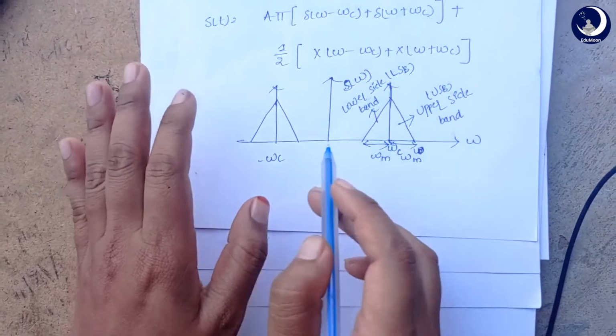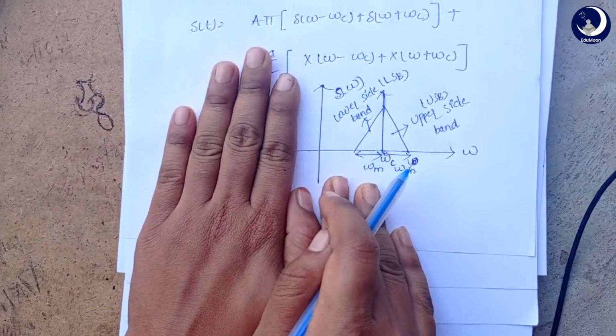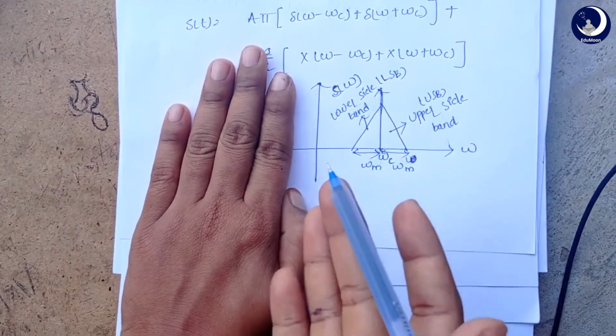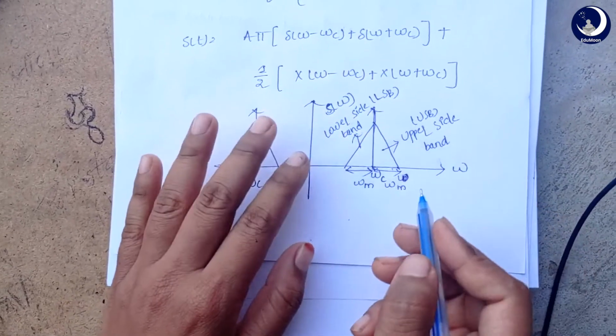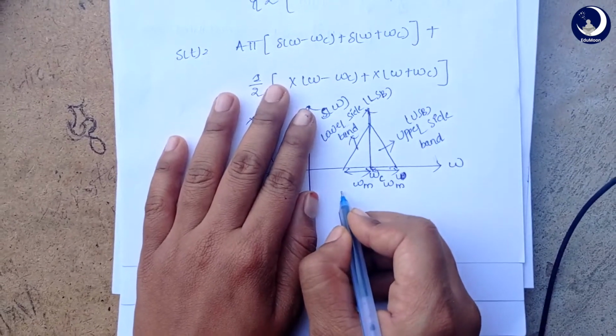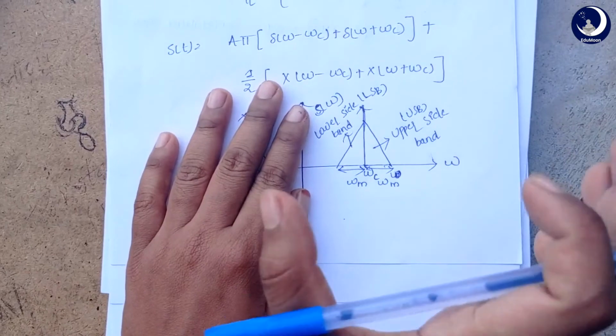But as I said before, we won't be considering this because these are negative frequencies, which are not there practically. So we will be dealing with this. Let's take this. When we calculate the bandwidth, what is the particular bandwidth through which we are sending information?